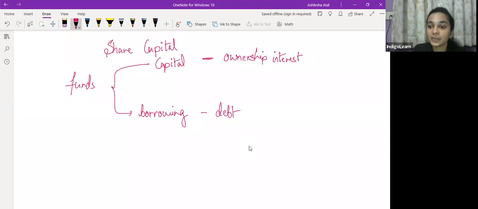However, when a company is issuing debentures, उस situation में जो debenture holder है company का, वो company का creditor होगा. The debenture holder would be the creditor of the company, and since he is the creditor of the company, उसका interest जो होगा company में, that will not be an owner's interest, rather that will be a lender's interest.